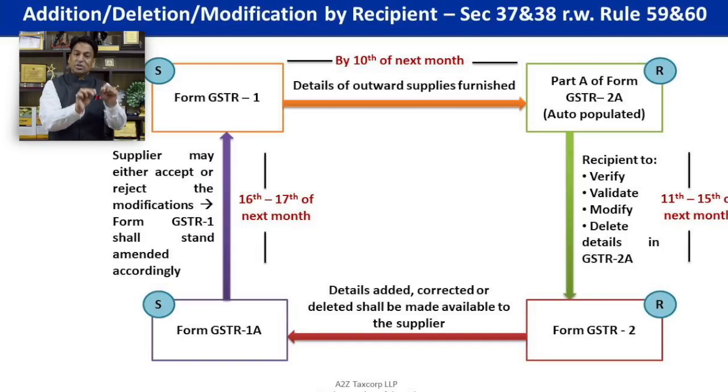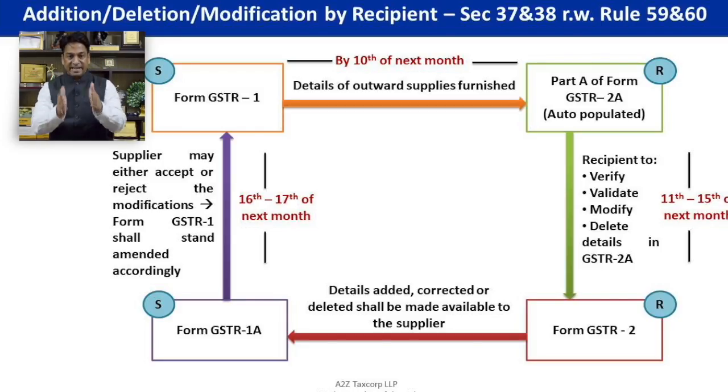You can add this transaction in your GST R2A while finalizing GST R2. I will tell you once you add what will happen thereafter. You can add, modify. If the supplier had charged 100 rupees taxable value and IGST 18 rupees, but by mistake he has uploaded particulars at 16 rupees as against 18 rupees, you could see that IGST credit is flowing from the supplier in 2A at 16 rupees as against 18 rupees charged on the tax invoice. Can you modify?